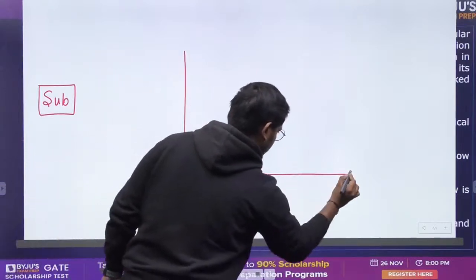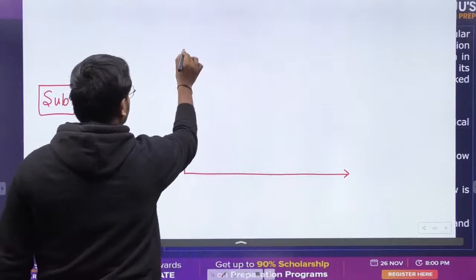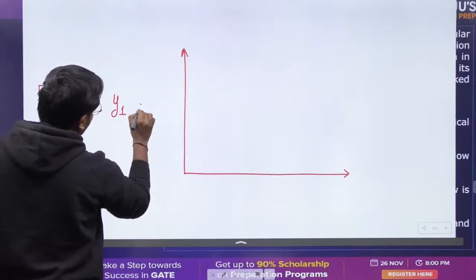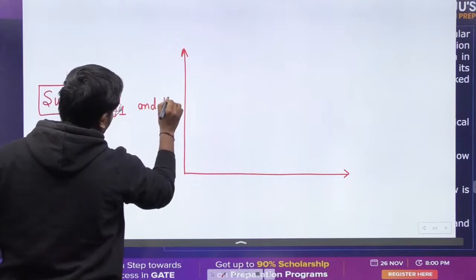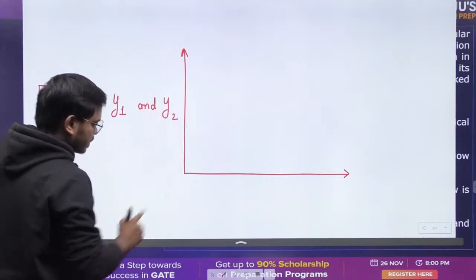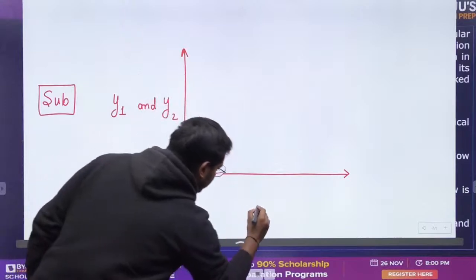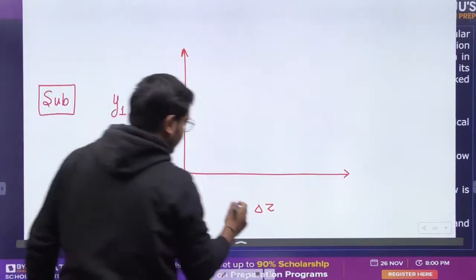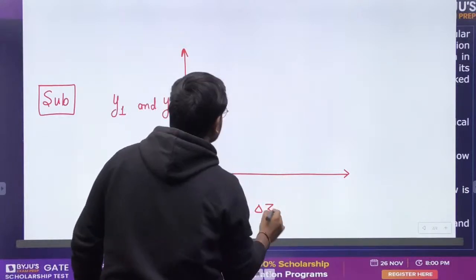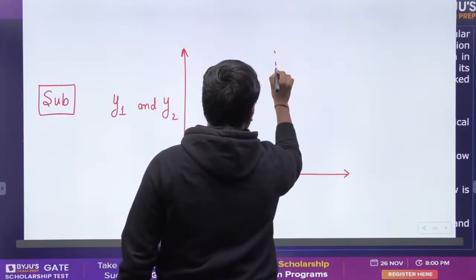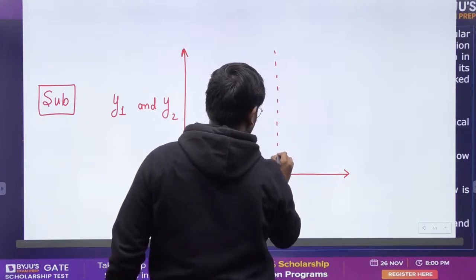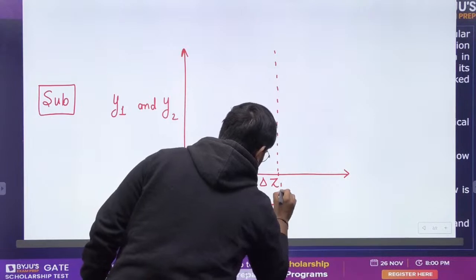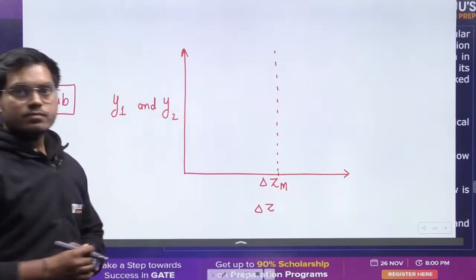Here we have Y1, the upstream depth, and Y2, the downstream depth. Here we have delta z, the height of the hump. Let's say this is the maximum height of the hump, delta zm.